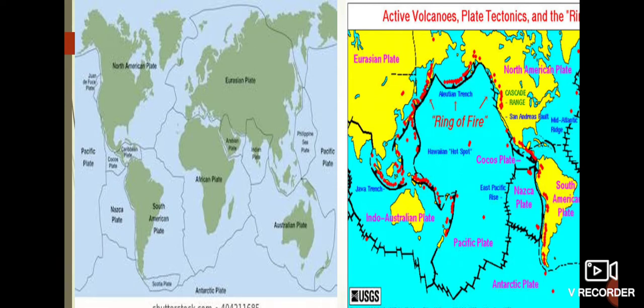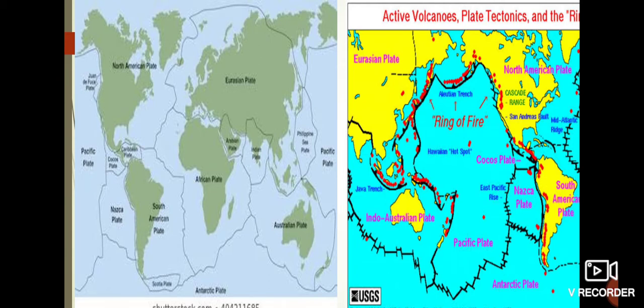And on the basis of nature and frequency, children, we have three types of volcanoes: active, dormant, extinct. So volcanoes that are erupting frequently are known as active volcanoes. For example, Mount Etna and Mount Stromboli in Italy are active volcanoes. And dormant volcanoes, which are also known as sleeping volcanoes, like Mount Mauna Kea. In class 6 also you have read about Mount Mauna Kea, which is in Hawaii in the USA. These are examples of dormant volcanoes because they have become quiet after eruption, and they have not erupted for a long time. So they are known as dormant or sleeping volcanoes.